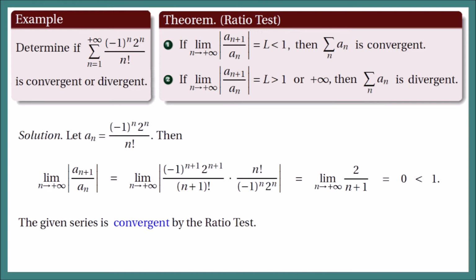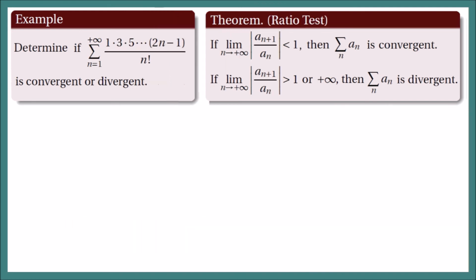For our last example, let us consider this series, the series product of positive odd integers up to 2n minus 1 all over n factorial. So let's write that as a sub n. And again, before using the ratio test, check first if this is indeed not equal to 0. A sub n is equal to 0 only if the numerator is 0. That is, if 2n minus 1 will ever be 0. But there is no integer that makes 2n minus 1 equal to 0, so we are safe to use the ratio test.